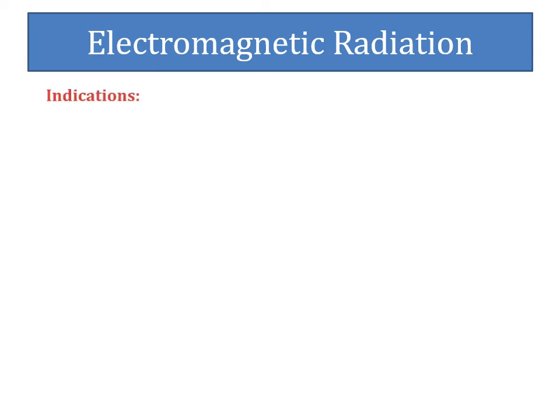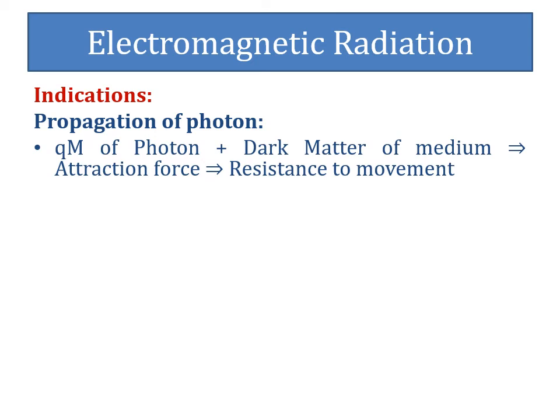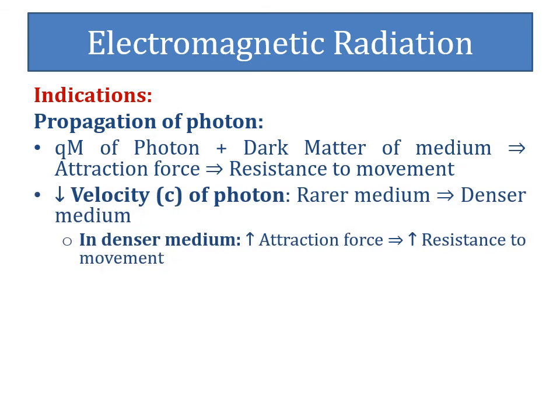During the propagation of photon through any medium, quanta of mass of photon interacts with the dark matter present within that medium. Due to the attraction forces in between the dark matter of the photon and medium, the photon finds resistance during its movement. During the propagation of photon from rarer medium to denser medium, it finds more resistance due to the increment in attraction forces in between quanta of mass of photon and denser medium as compared to rarer medium.